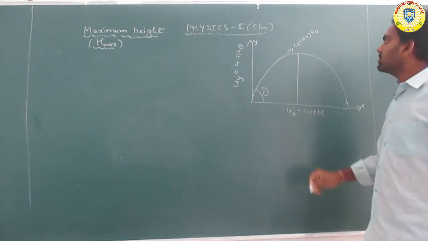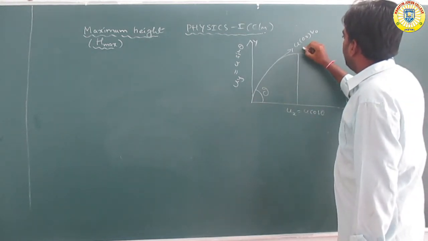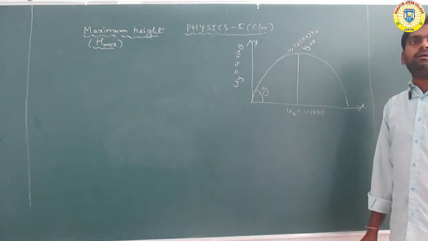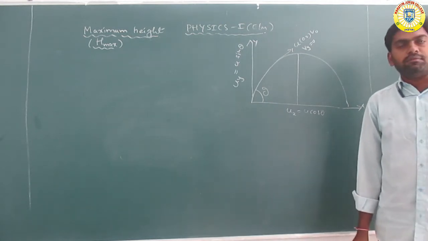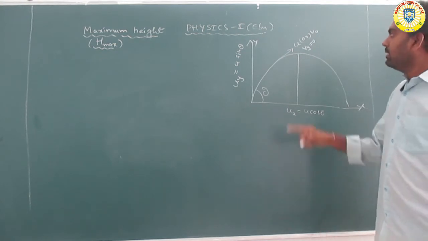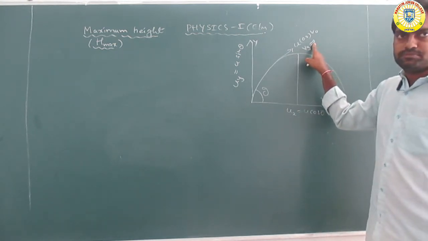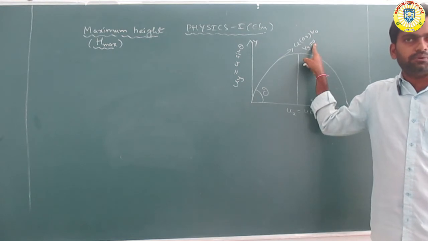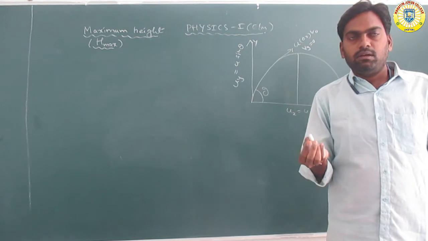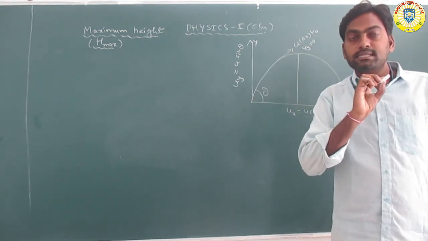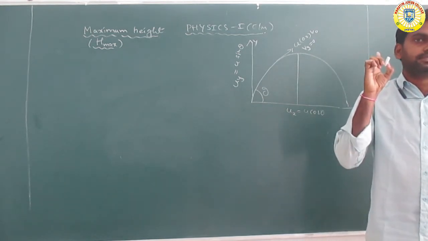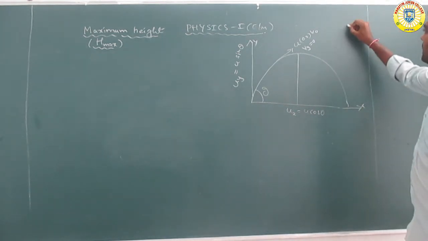Here the vertical component of velocity Vy is equal to 0, because the object is thrown in the upward direction. At a certain time the velocity becomes 0. That is called the maximum height. We discussed this in the last class.